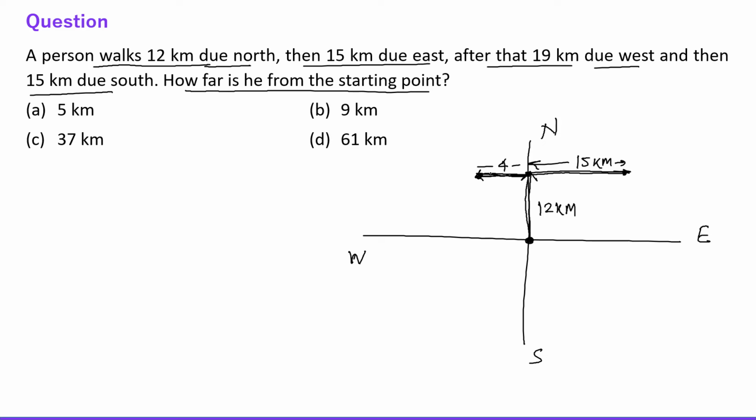Okay, and then 15 kilometers due south. So 12 is already here. So if he runs 15 kilometers, then obviously he will be coming 3 kilometers down, right? So this is 12 and this is 3 kilometers, right? How far is he from the starting point? Okay, see everyone, this is 4, right? Starting point is here, right?